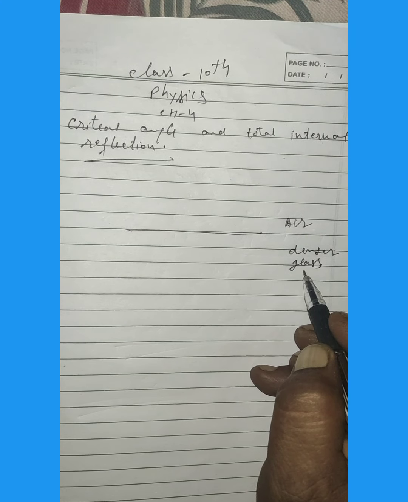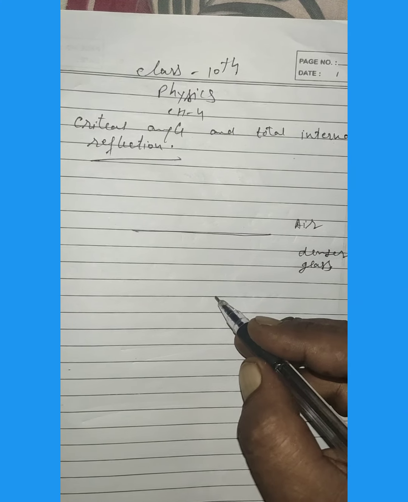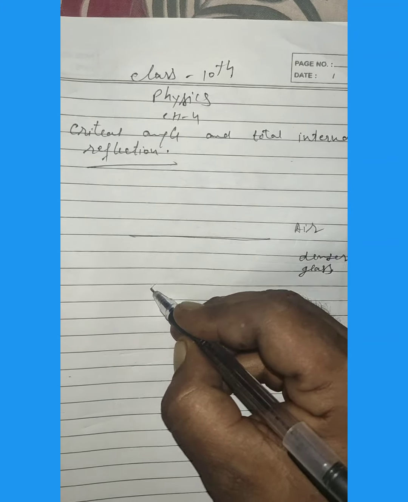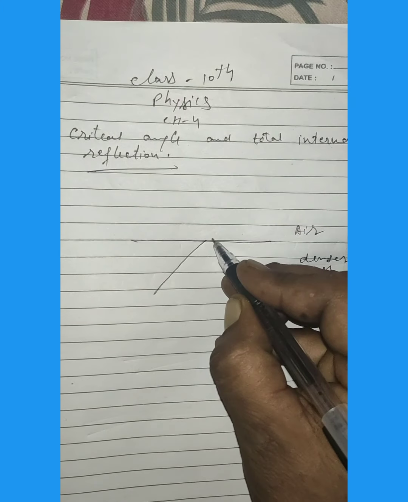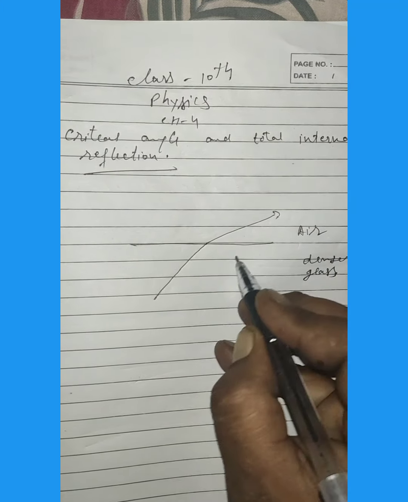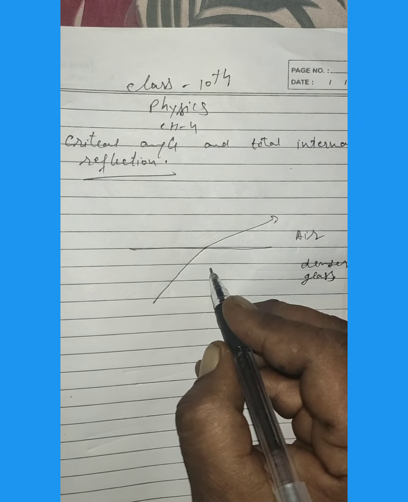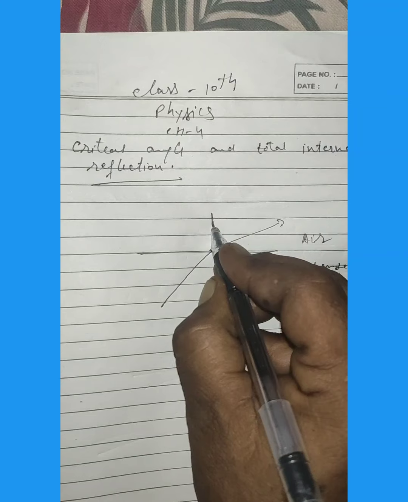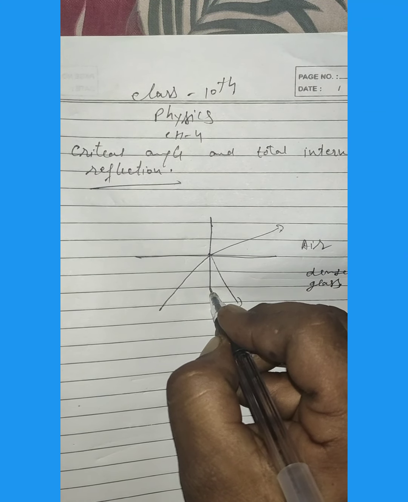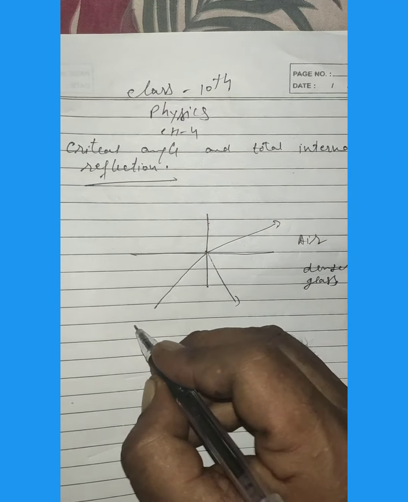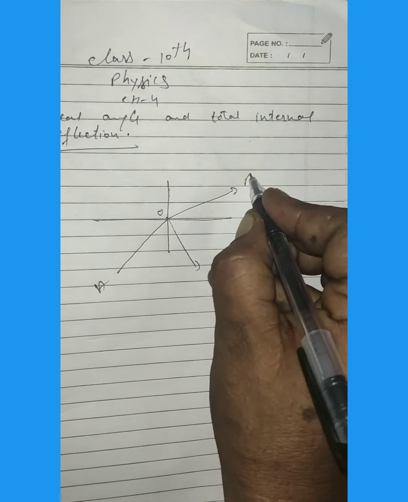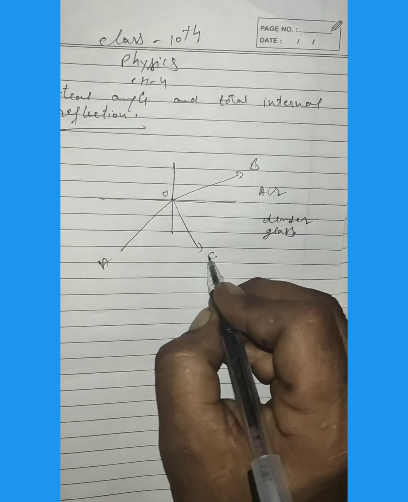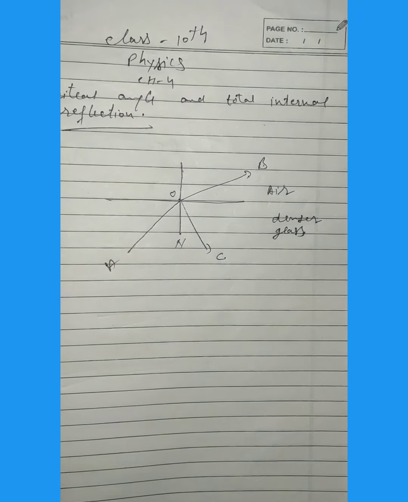Consider the refraction of light from the denser medium. Some of the ray is also reflected in the same medium. This is the normal, and the rays are A, O, B, C and N.